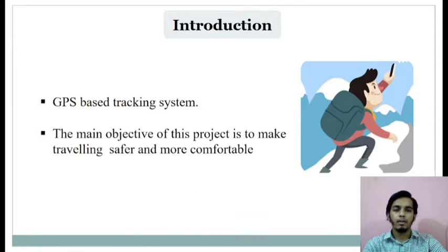Now, what is a hiking tracker? A hiking tracker is a system to sense the changes in the surrounding environment of a hiker during hiking. Traveling and hiking is cool. When you can check the changes in the surrounding environment, it makes things more fascinating. The device is built to make the experience of a hiker more enjoyable.